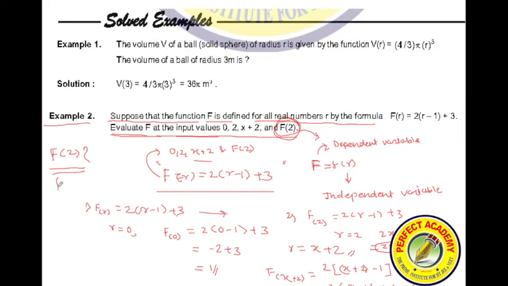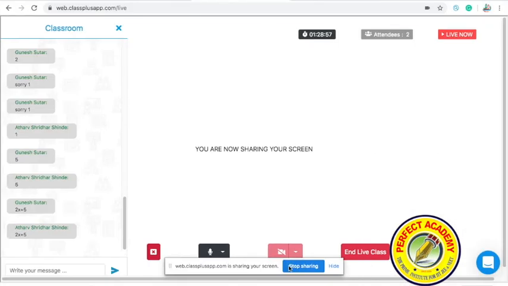They are asking the value of the function at the value f of 2. Now, have you calculated f of 2 already? You know what is the value of f of 2. So substitute r is equal to that value.